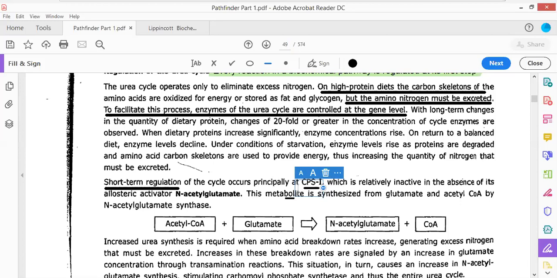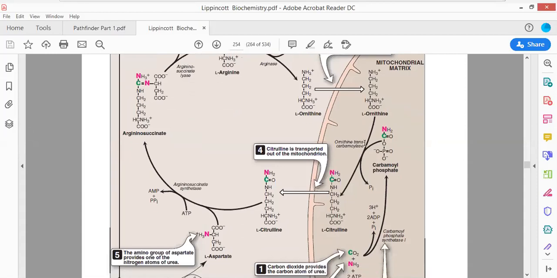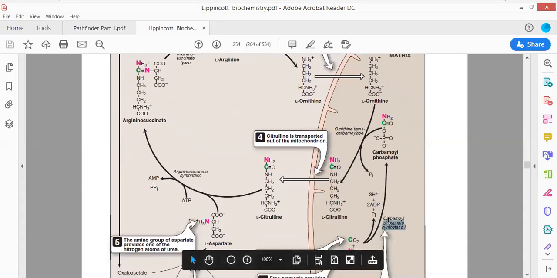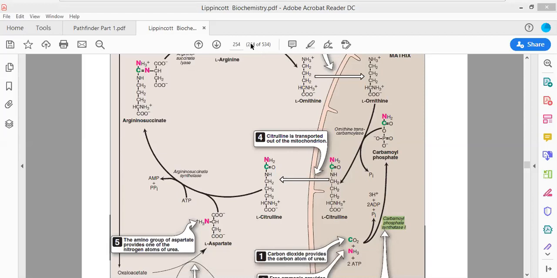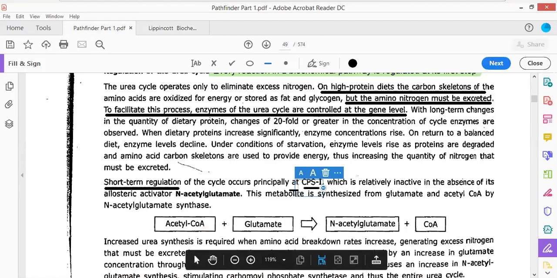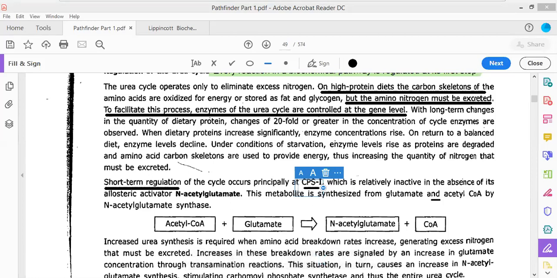You know where the CPS1 is? The CPS1 was the first enzyme of the biochemical pathway. You can look here. This is CPS1. Carbamoyl phosphate synthetase type 1 was the first enzyme of the biochemical pathway involved in the urea cycle. It is relatively inactive in the absence of its allosteric activator N-acetyl glutamate. The metabolite is synthesized from glutamate and acetyl coenzyme A by N-acetyl glutamate synthetase.